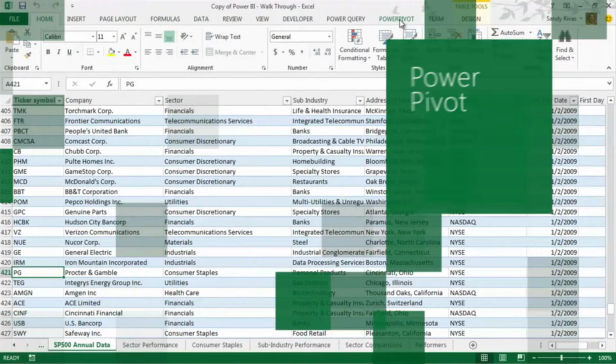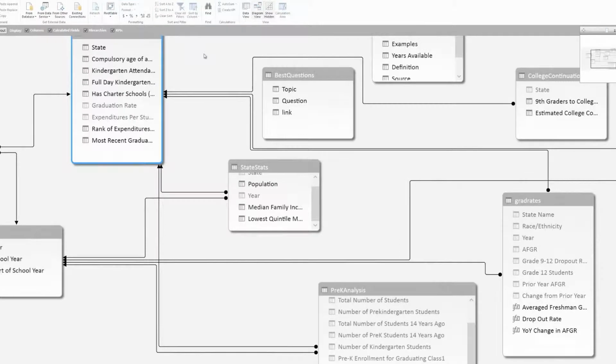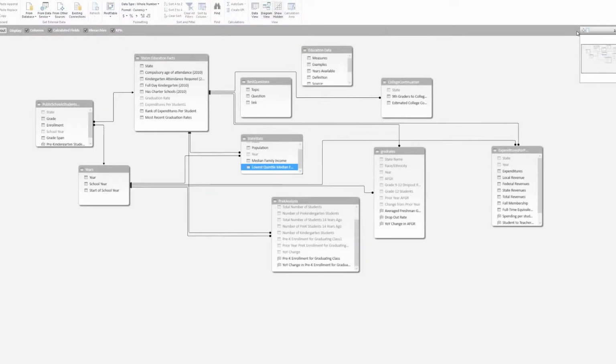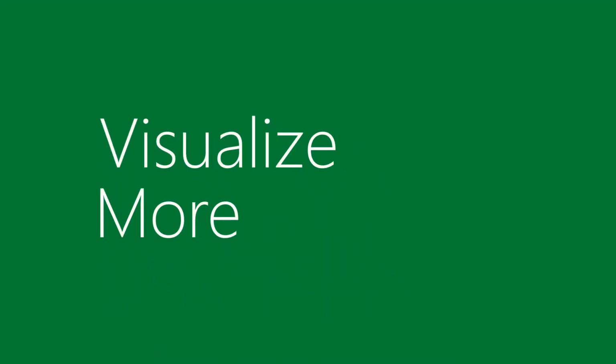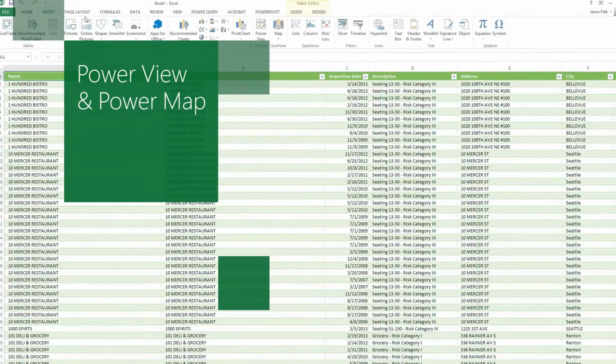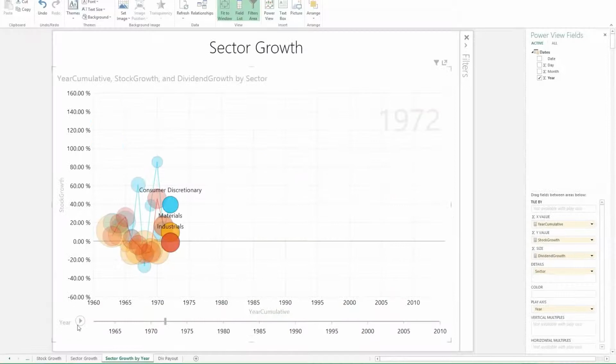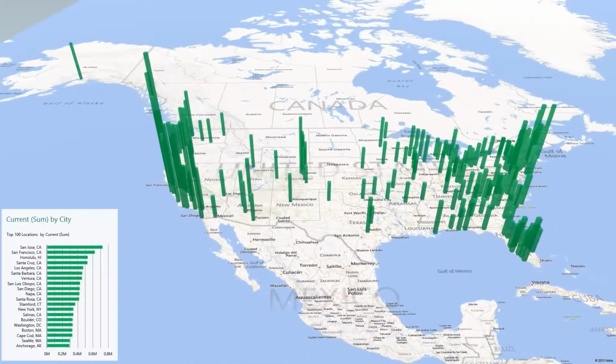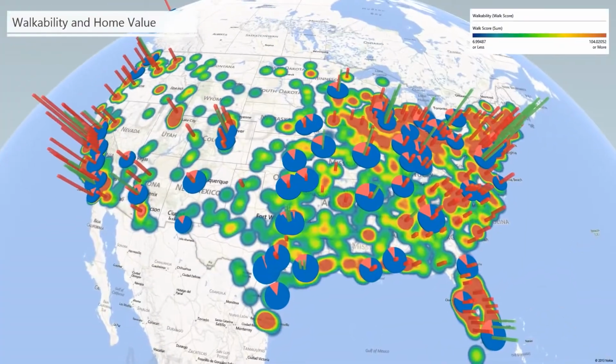Analyze more with Power Pivot. Create impressive analytical models in a familiar and flexible environment for fast manipulation and processing. Visualize more with Power View and Power Map. Bring together data, charts, and graphs into a single dynamic view and explore geospatial data with bold, new, interactive visualizations.